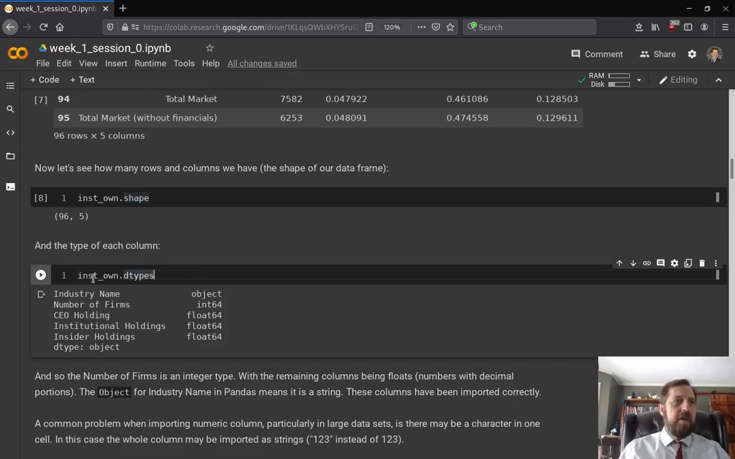And we can do this with just looking at the dtypes here. And what we can see is industry name. This is a string in Pandas. Number of firms is an integer.